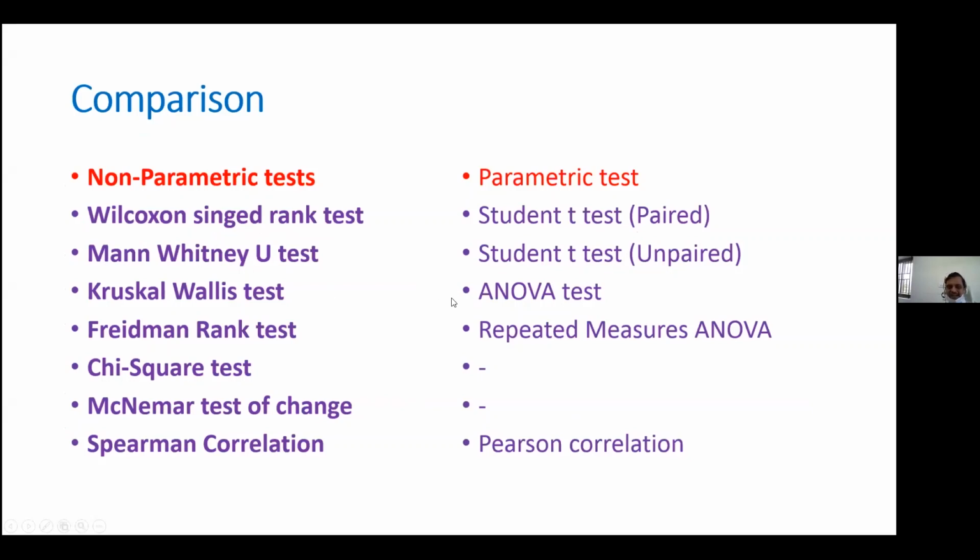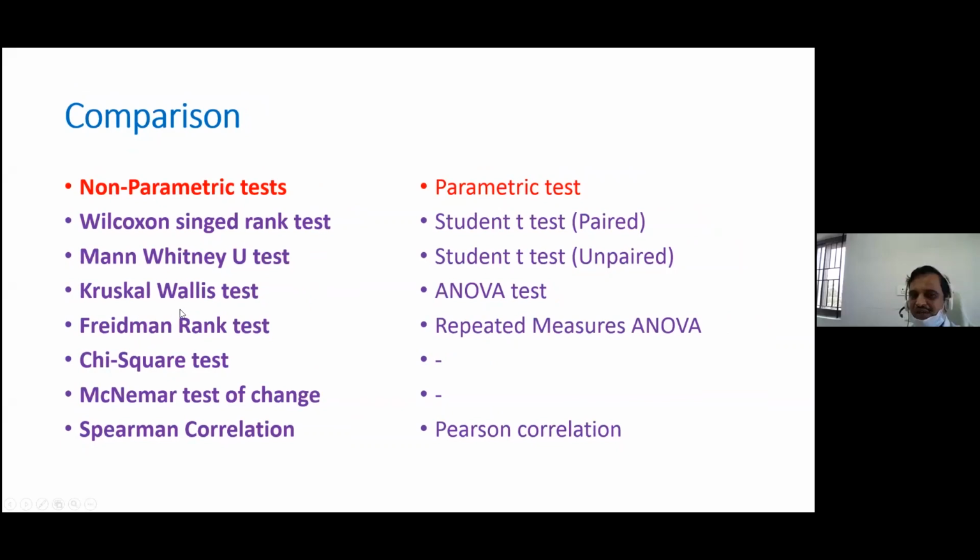Unpaired student t-test, ANOVA test, Kruskal-Wallis test. Sir already explained how to apply the ANOVA test. When three or more groups are there, when we have to compare more drugs, then only we go for the ANOVA test. The corresponding non-parametric test is the Kruskal-Wallis test. All the software is available, and there is online statistical software. Tomorrow, if you want, anyway the class is there, I will use the online software at that time.